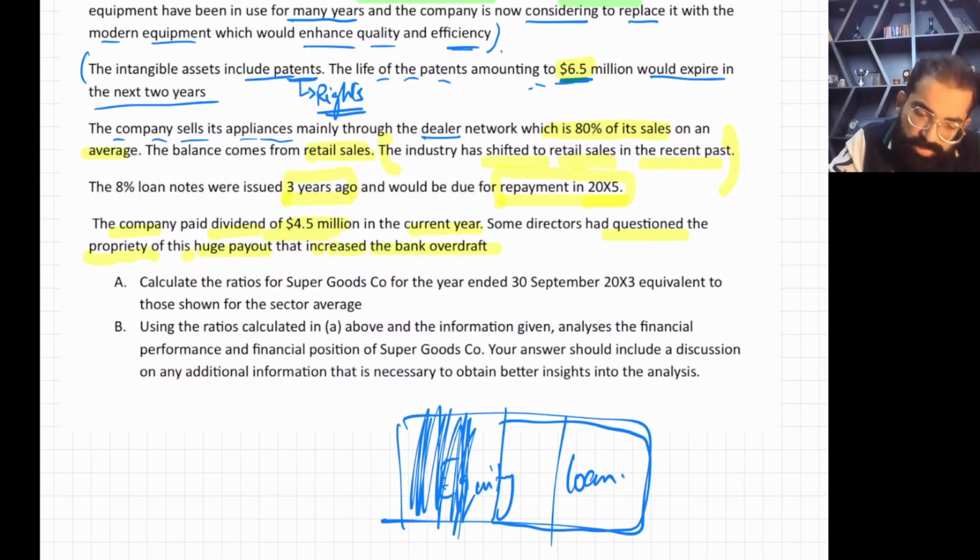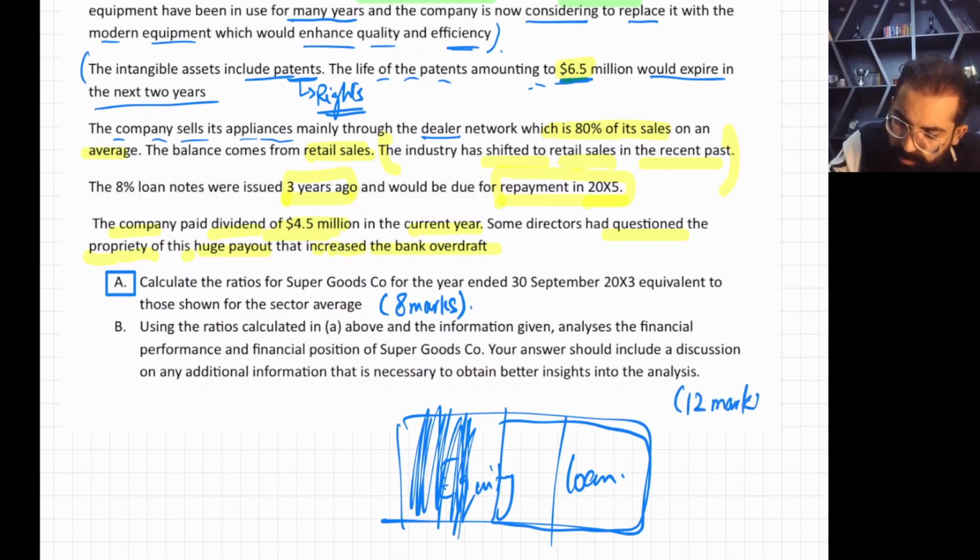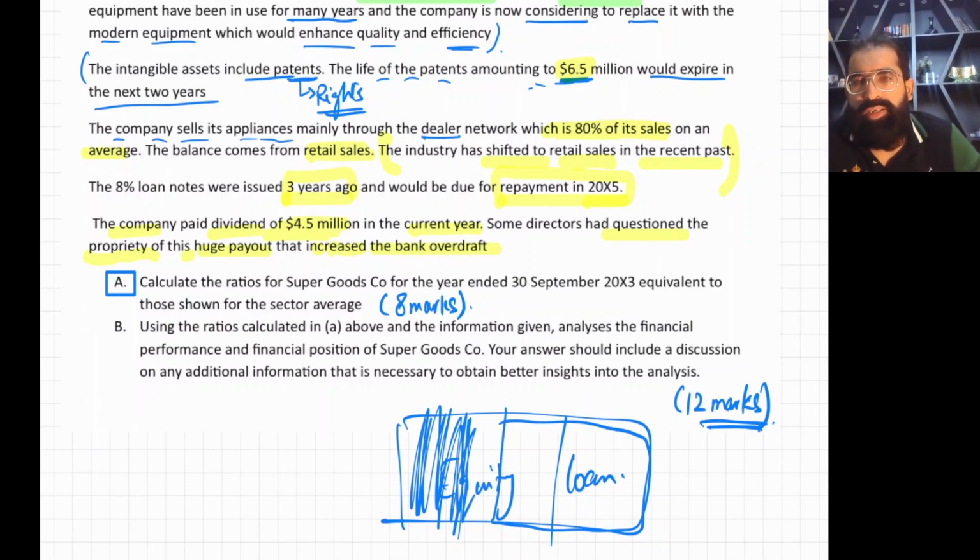Now, the first thing, the free marks. I openly say these are free marks. Free 8 marks, okay? And these are 12 marks. So first you have 8 marks and then you have 12 marks, right?